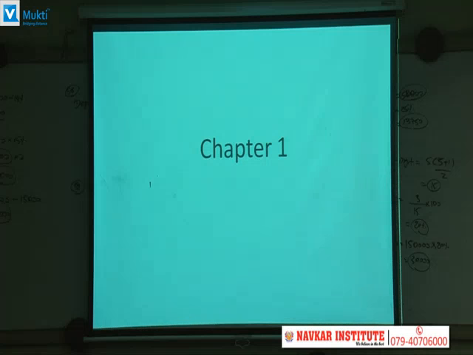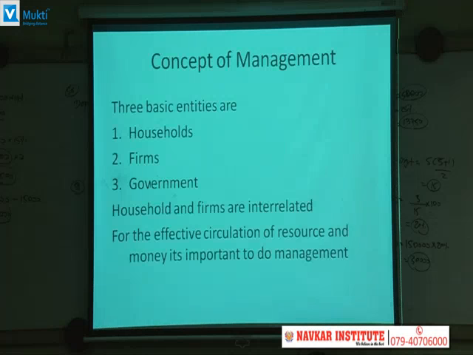It also talks about some definitions given by researchers in the field of management, and functions, skills, what is the meaning of manager, what is the scope of the management, and what are the various aspects of the management. Starting from the basic things, concept of the management, there are basically three entities. One is the household, another is a firm, and third is a government.